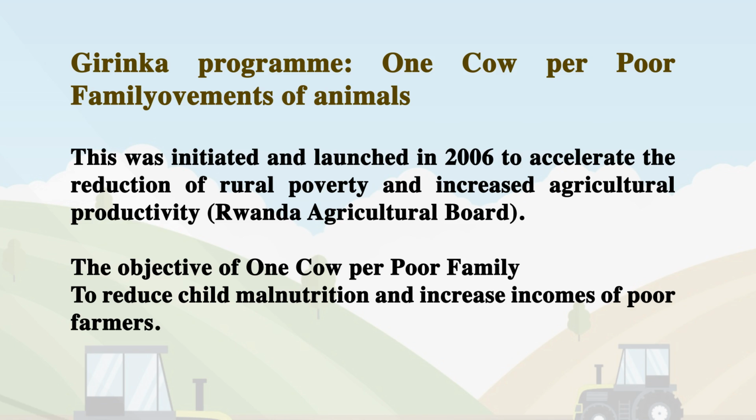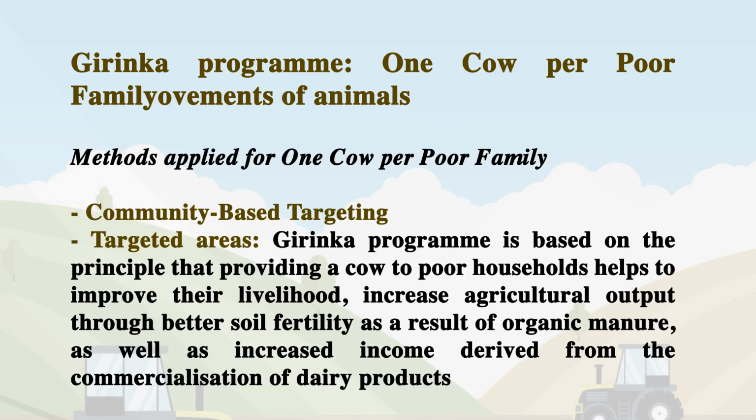Girinka program, One Cow per Poor Family. This was initiated and launched in 2006 to accelerate the reduction of rural poverty and increase agricultural productivity. The objective of One Cow per Poor Family is to reduce child malnutrition and increase incomes of poor farmers. Methods applied for One Cow per Poor Family include community-based targeting and targeted areas.